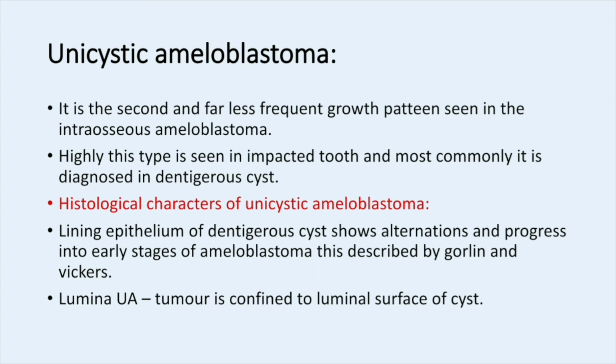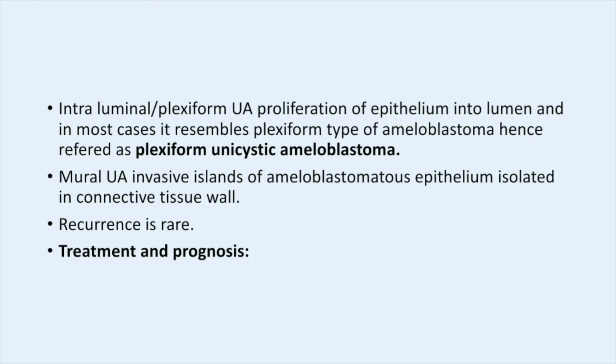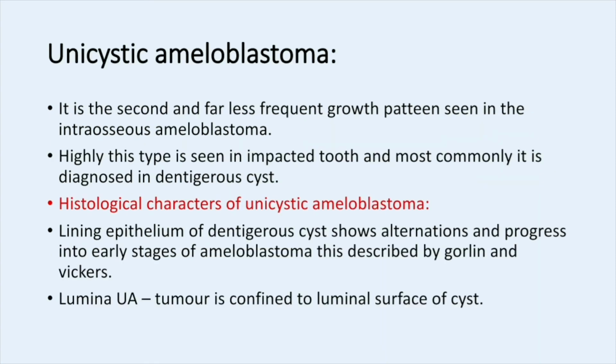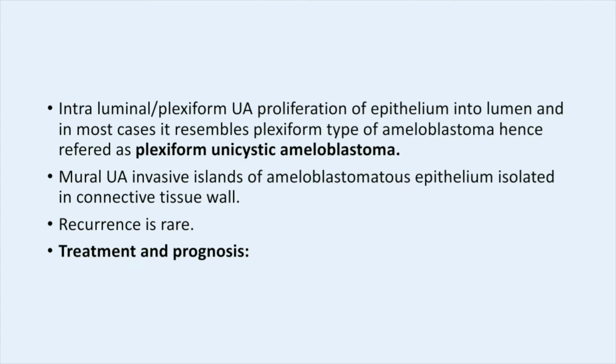Histological characters of unicystic ameloblastoma. The epithelium of a dentigerous cyst shows alterations, and these may progress into the early stage of ameloblastoma, and this is given by Gorlin and Vickers. There are three types: luminal, intraluminal and mural unicystic ameloblastoma. Coming to the luminal unicystic ameloblastoma, the tumor is confined to the luminal surface of the cyst only.